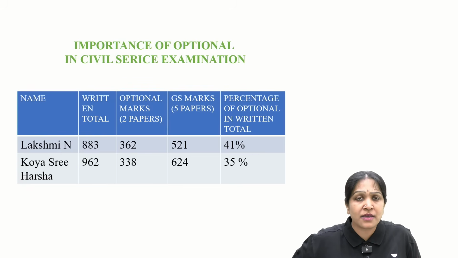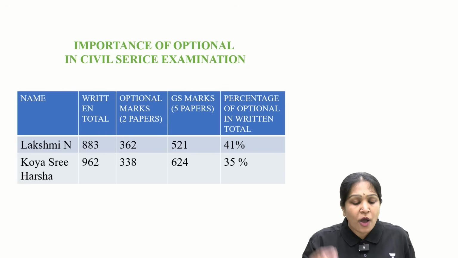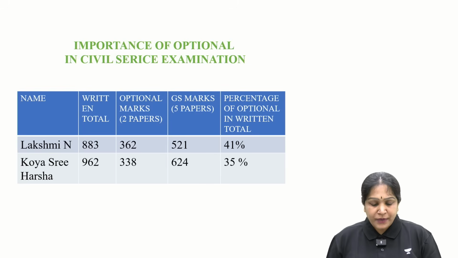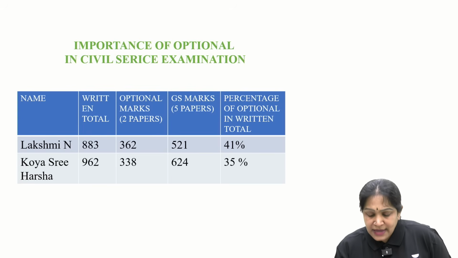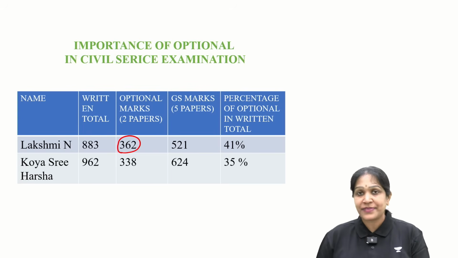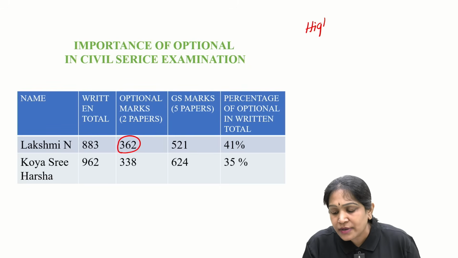Why are we speaking so much about the optional, not anthropology? In general, why is optional important? Okay, if you observe, 362 marks in anthropology. You know something? Anthropology is the highest score in optional.